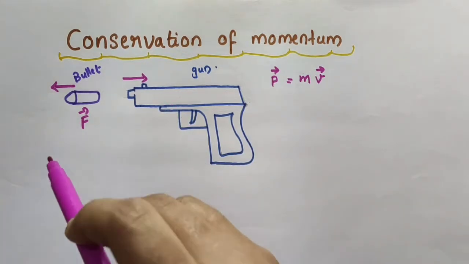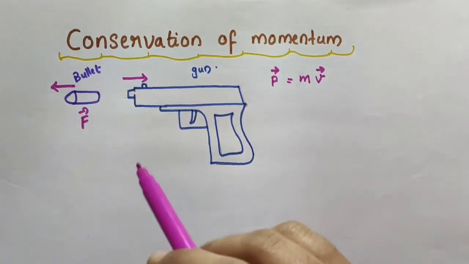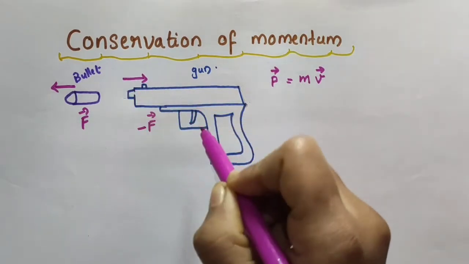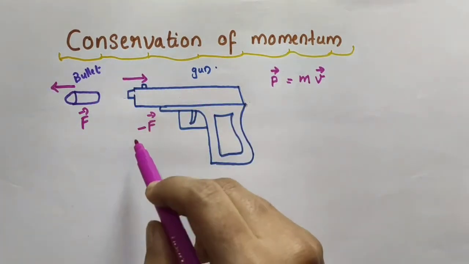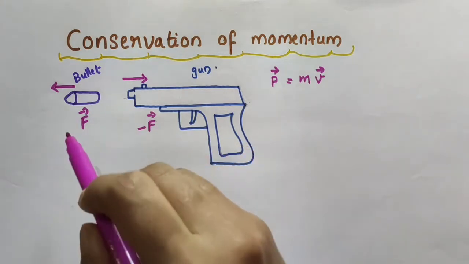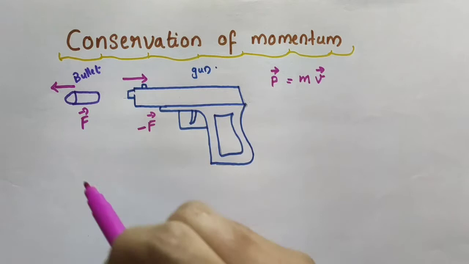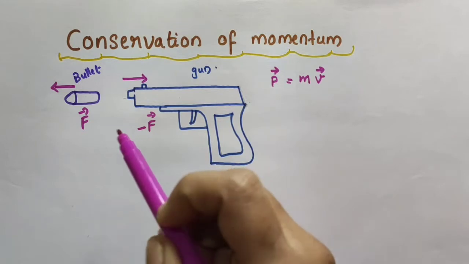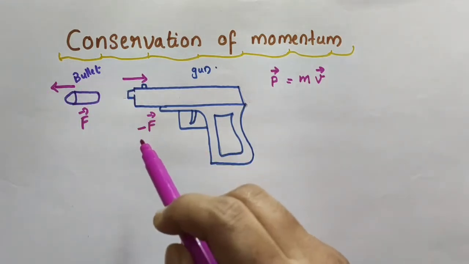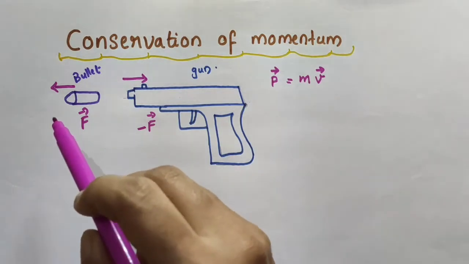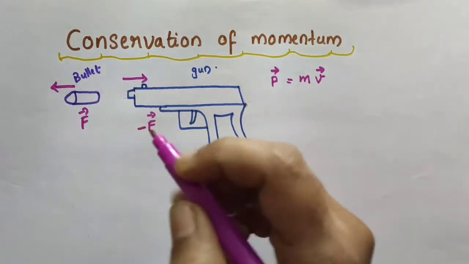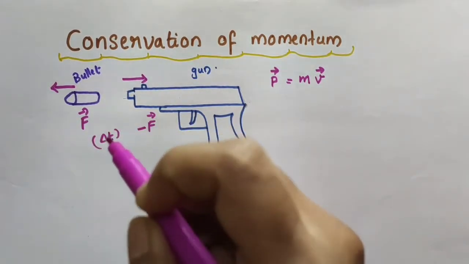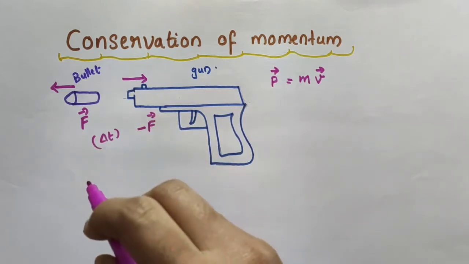So, if vector F is the force on the bullet by the gun, then minus vector F will be the force on the gun by the bullet. This negative sign shows that they are opposite in direction. Both the forces are opposite in direction. Both the forces act at the same instant. That is, the two forces, one is the force on the bullet by the gun and the other is the force on the gun by the bullet, act for a common time interval delta t. That is, both the forces act at the same instant. So, let that instant be delta t.